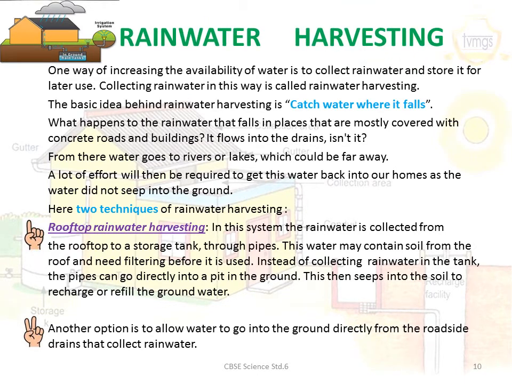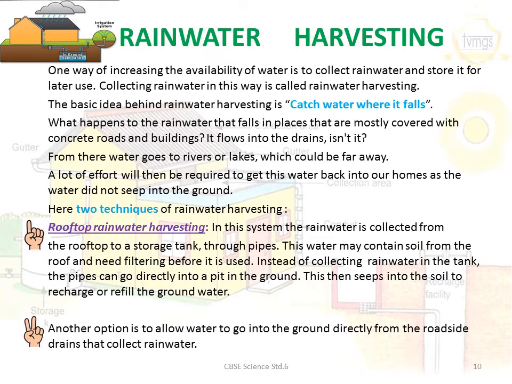A simple way to conserve water is through rainwater harvesting. Rainwater harvesting is basically collecting rainwater. All you have to do is follow the two techniques that are mentioned here. The first one is rooftop rainwater harvesting. In this system, the rainwater is collected from the rooftop to a storage tank through a network of pipes.